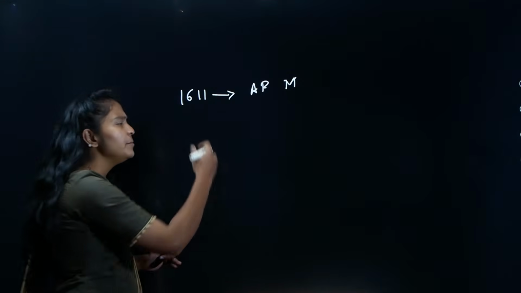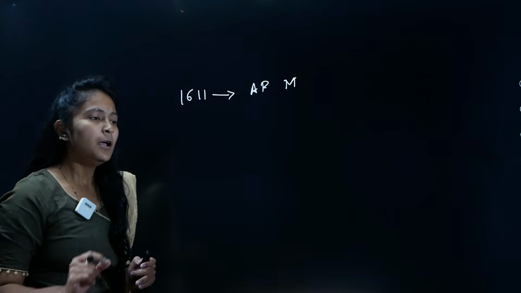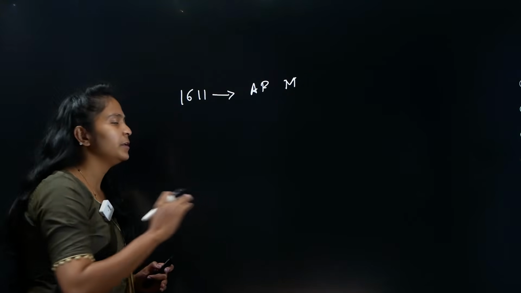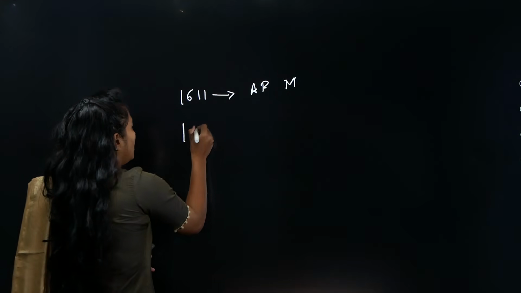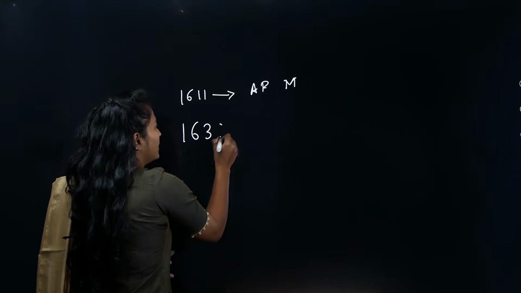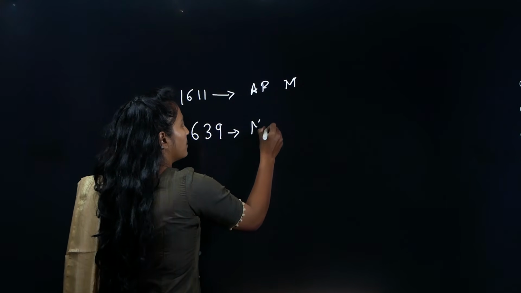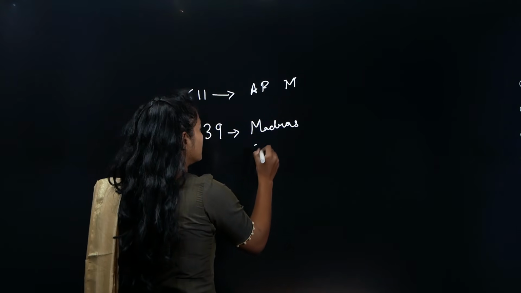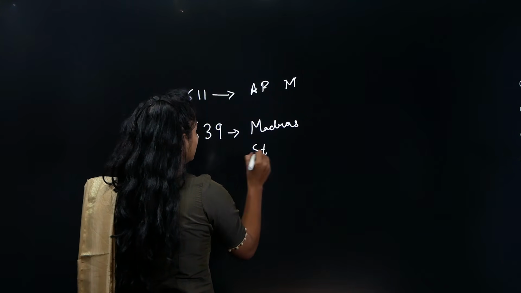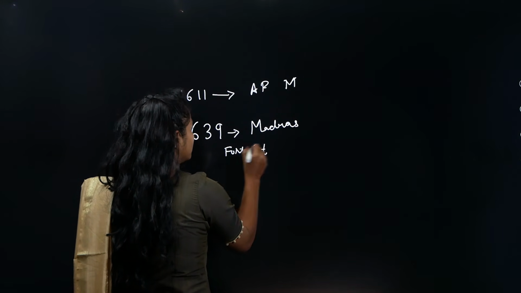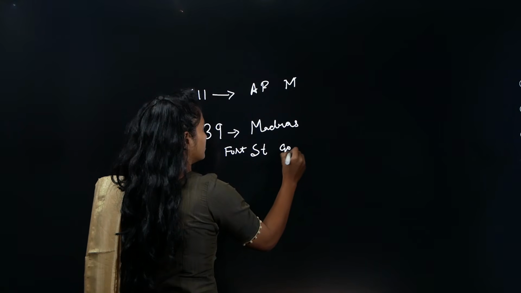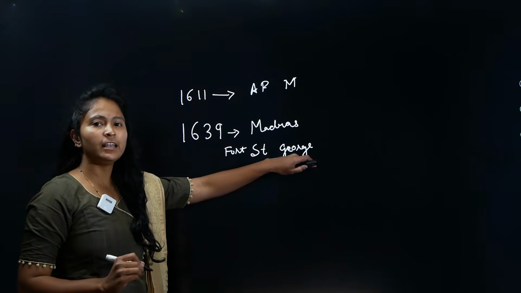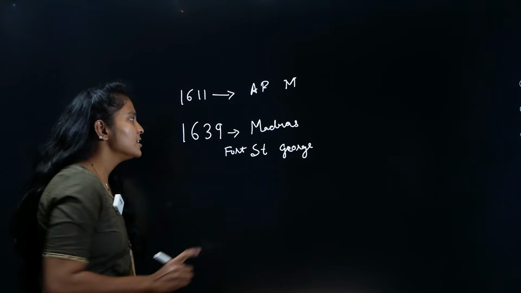After this, they were able to build many factories. I am not mentioning all the factories, but I will mention some important ones. Why only these factories? You will understand this over a period of time. Another important factory was built in 1639 at Madras, and this factory is known as Fort St. George. This is one important factory.